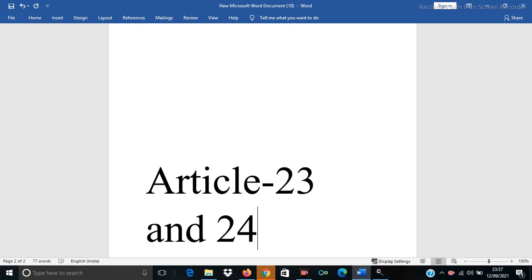Next, Bandhu Mukti Morcha versus Union of India in 1984. The Supreme Court held that when an action is initiated in the court as a public interest litigation alleging the existence of bonded labor, the court should welcome it.